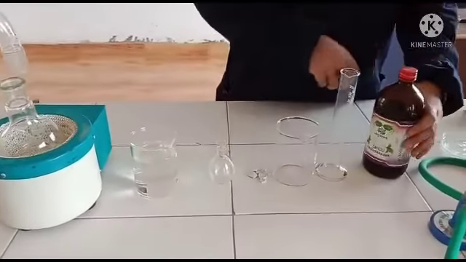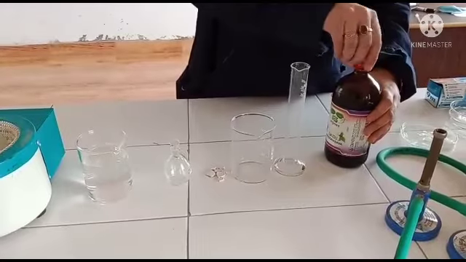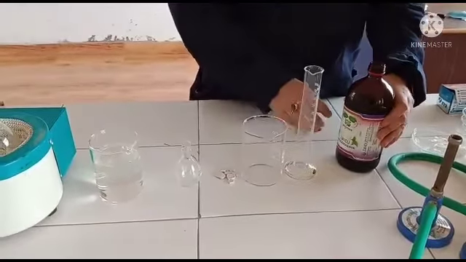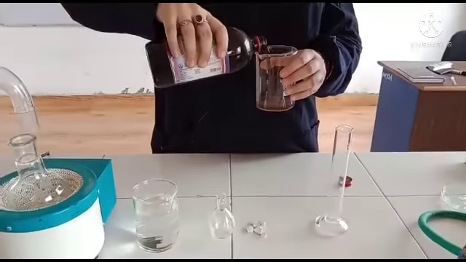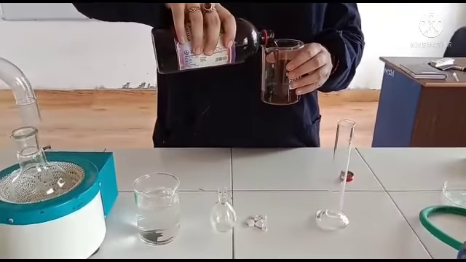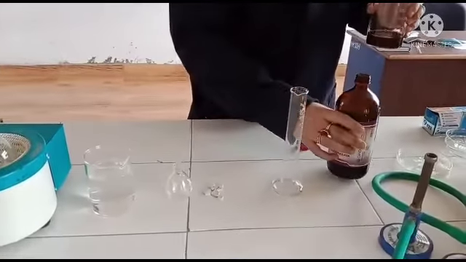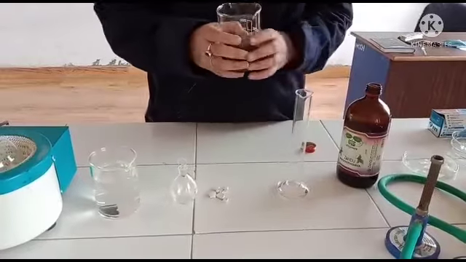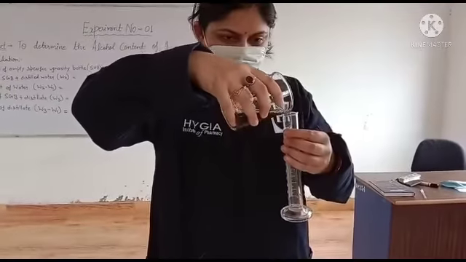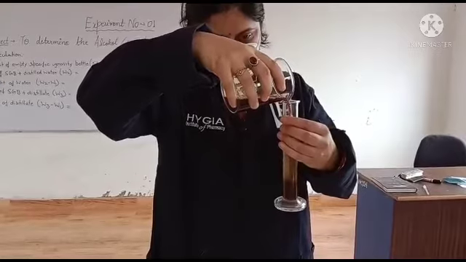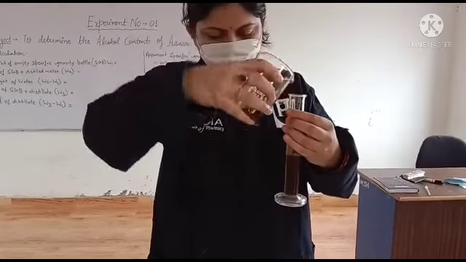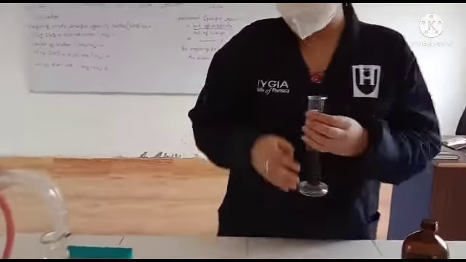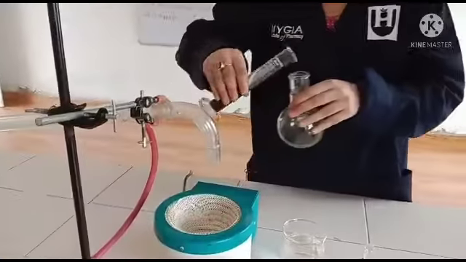So let's start the procedure. First we take 25 ml of the marketed sample of aswa. We put it in the round bottom flask.